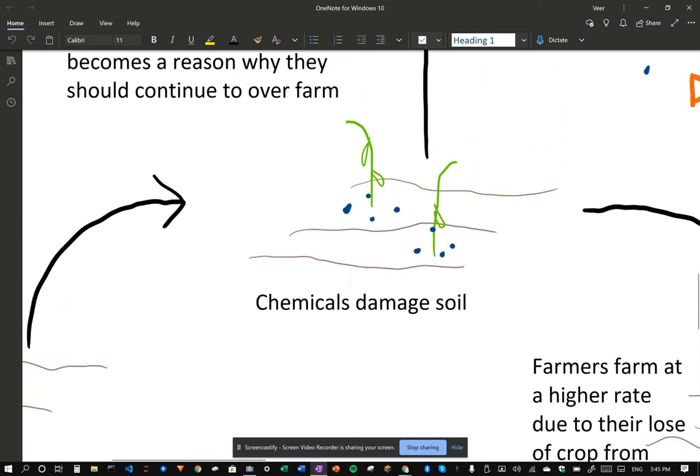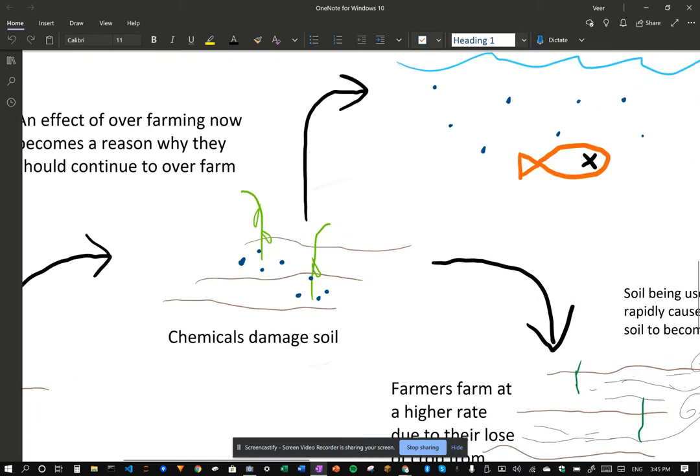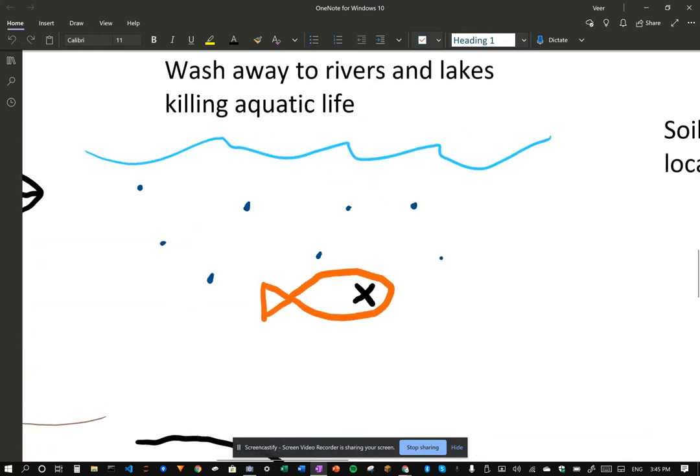These chemicals damage the soil and crops. The pesticides sprayed on the plants or crops seep into the soil, which damages it, and fertilizers are often used incorrectly, which damage the soil even further. These chemicals can get washed away to rivers and lakes, which then end up in oceans. This kills the aquatic life in that area.